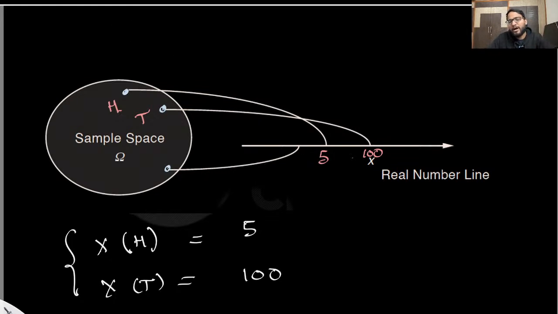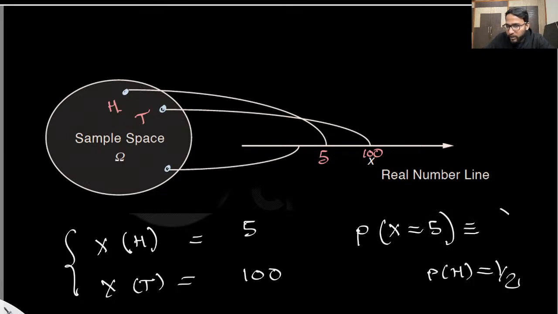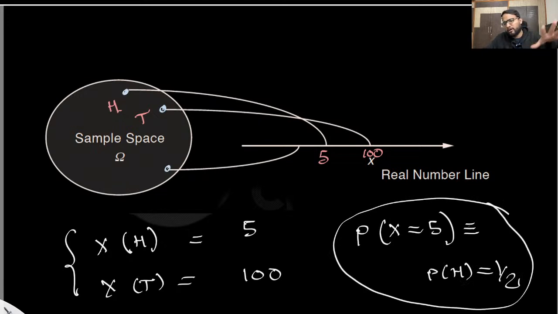Now suppose I ask, what is the probability that X takes the value 5? Then you will say it is the same as the probability that head comes, which means 1 by 2. I will go slowly. The notation might not be that clear, since for a function I'm supposed to give some parameter here.